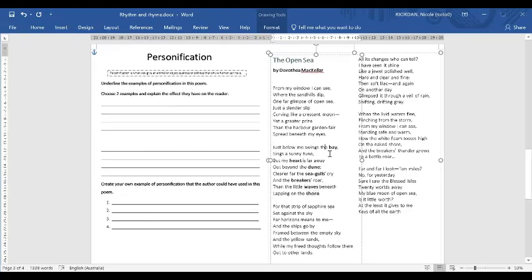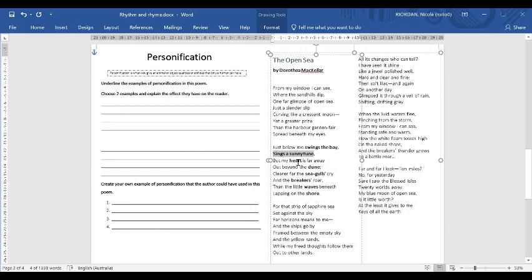Okay, so let's have a look if Dorothea McKellar has said that any of these things do anything that only humans can do. So just below me swings the bay. Do you think swings the bay might be one? Yep. Bays don't swing. Sings a sunny tune. So sings a sunny tune is still referring to the bay. So again, bays cannot sing.